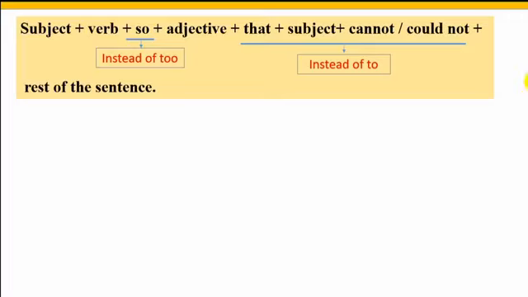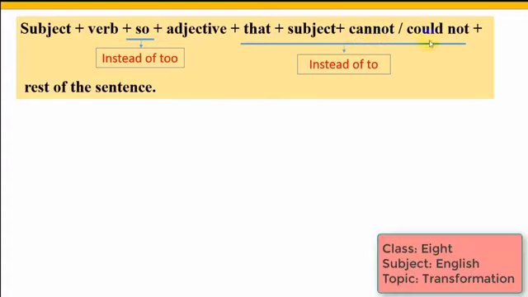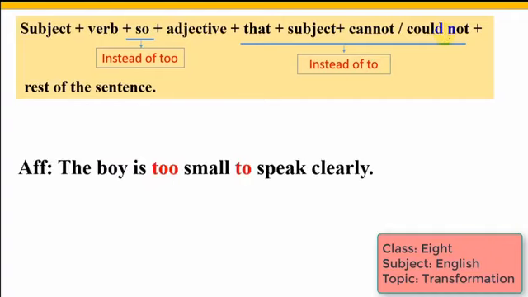Dear students, look here, I used cannot and could not. Where will you use cannot and where will you use could not? Okay. If the sentence is in present form, we will use cannot, and in case of past tense we will use could not. Let's clear it by some examples.